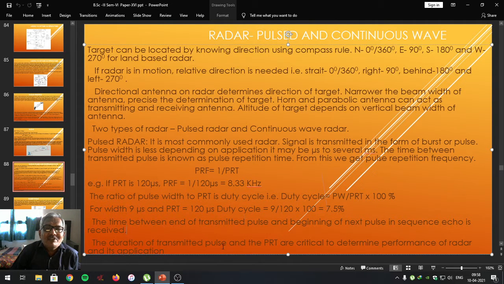The duration of the transmitted pulse and the pulse repetition time are critical to determining the performance of radar and its application. So these parameters are to be set as per the requirement of the application and the location of the target whose range is to be determined.